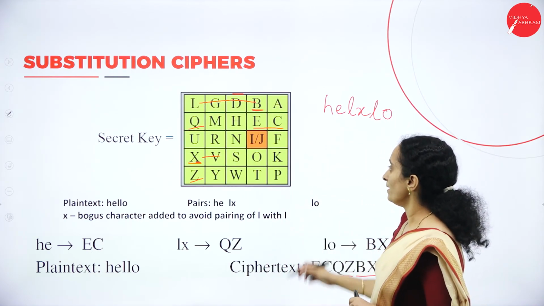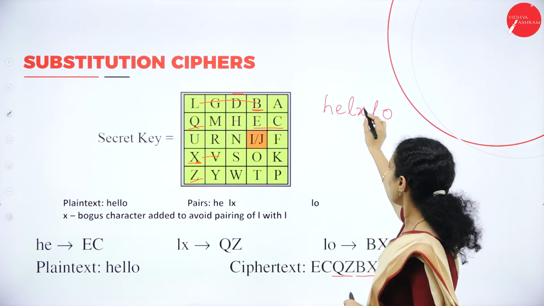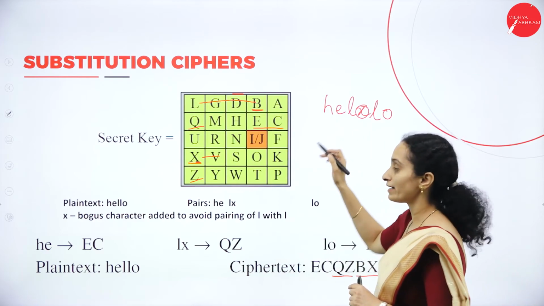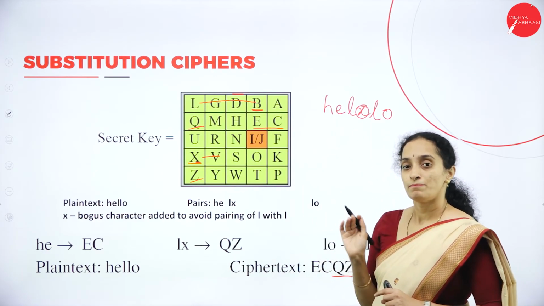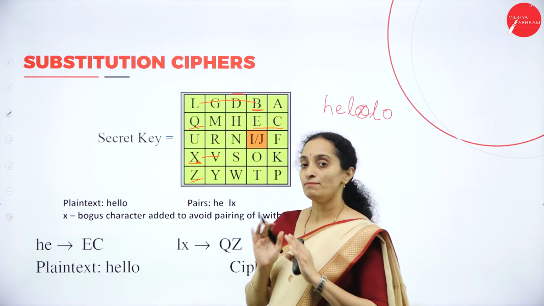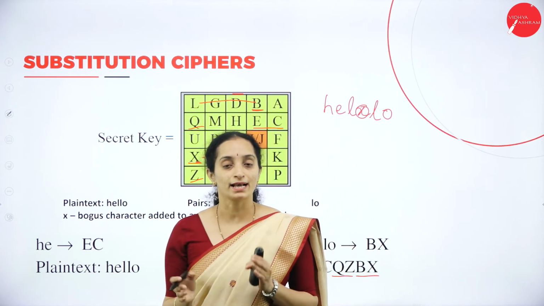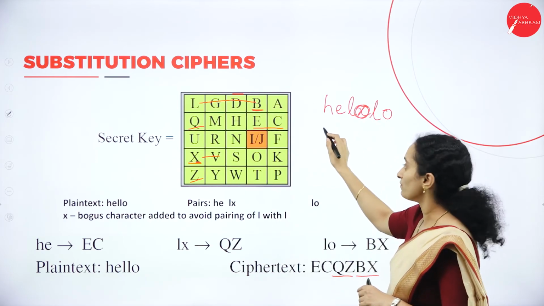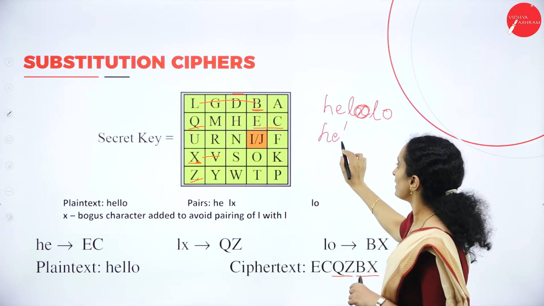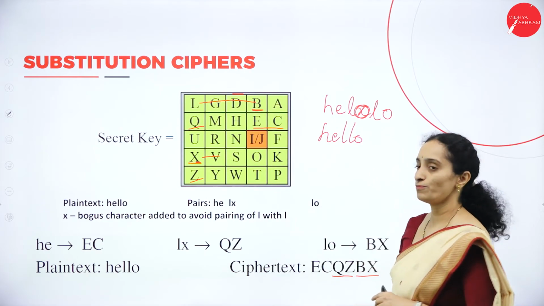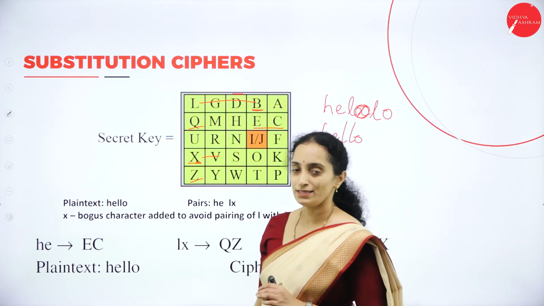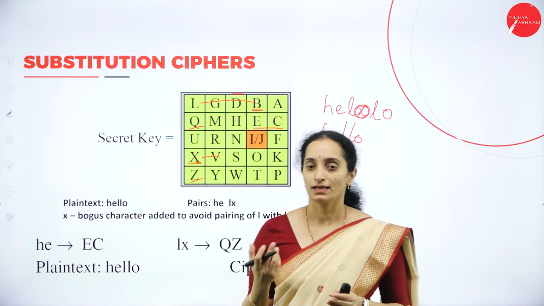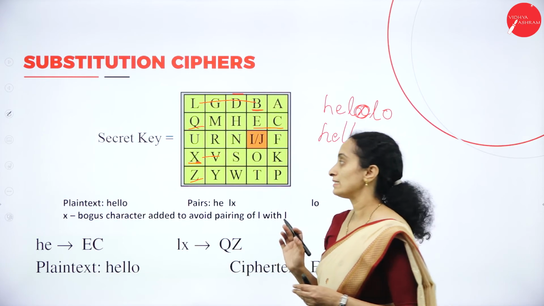Now there is the X, a bogus character. The decryption algorithm has to identify the bogus character by looking at whether the message makes meaning or not. If X is not adding any meaning, remove it. So it will be HELLO. This is how you can encrypt as well as decrypt in the Playfair cipher.